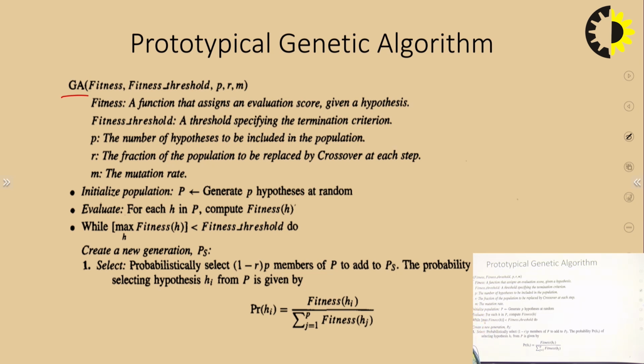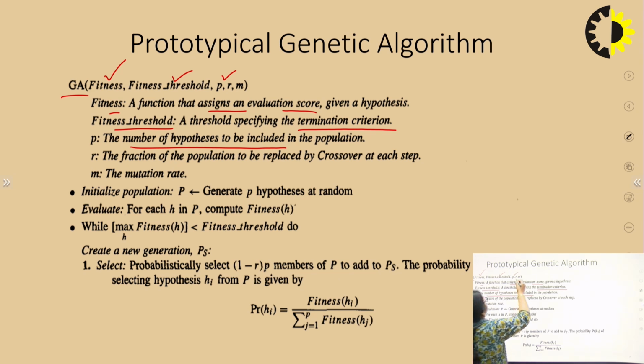We have a fitness function to find out the fitness of the hypothesis. Okay, so what is fitness? A function that assigns an evaluation score. That score will tell how fit the hypothesis is. Second is fitness threshold. What is fitness threshold giving us? The termination criteria. It will specify the termination criteria. Next, we have P. P will tell us how many individuals are there in our population. So it is the number of hypotheses to be included in the population.